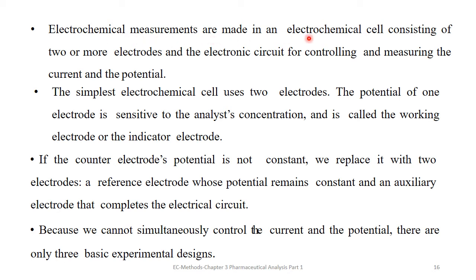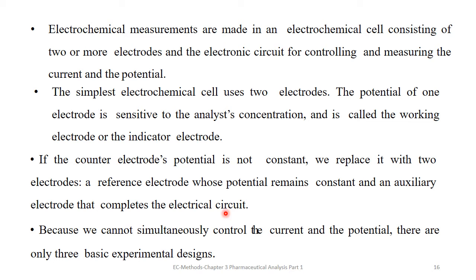Electrochemical measurements are made in an electrochemical cell consisting of two or more electrodes and the electronic circuit for controlling and measuring the current and the potential. The simplest electrochemical cell uses two electrodes. The potential of one electrode is sensitive to the analyte's concentration and is called the working electrode or the indicator electrode. If the counter electrode's potential is not constant, we replace it with two electrodes, a reference electrode whose potential remains constant and an auxiliary electrode that completes the electrical circuit.